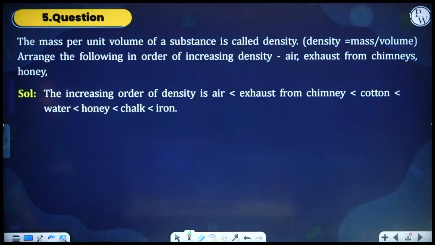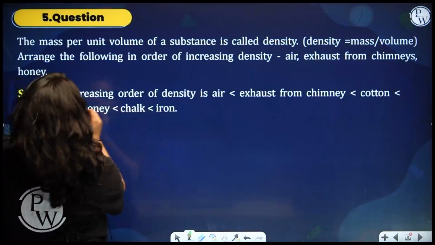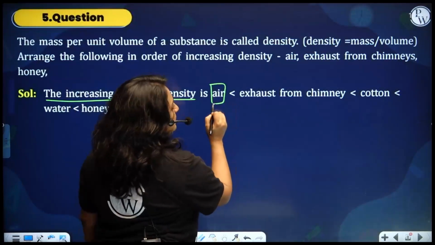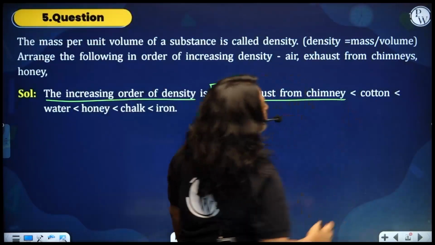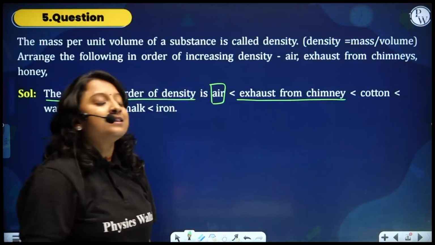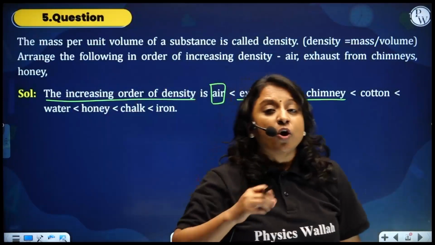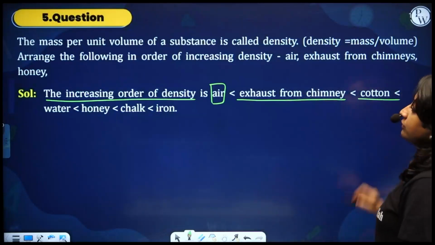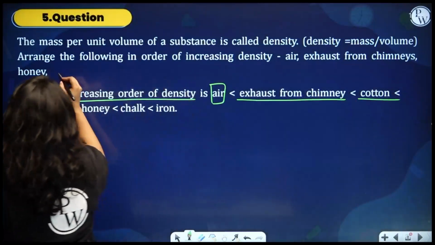So which comes higher? So obviously, in the increasing order of density, air has less density. Exhaust from chimneys will have quite higher density because they'll have a lot of thick impurities, and followed by, okay, we have cotton also here, right?